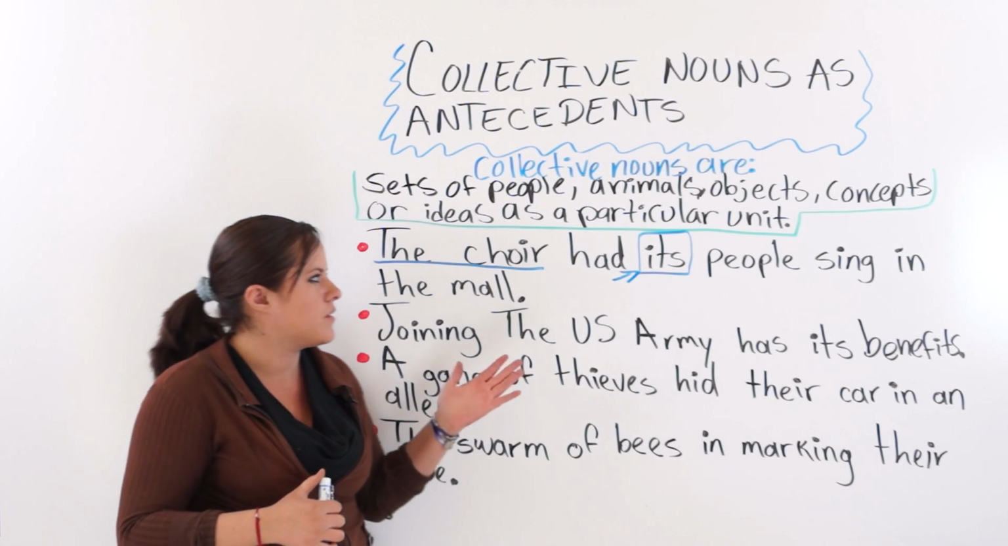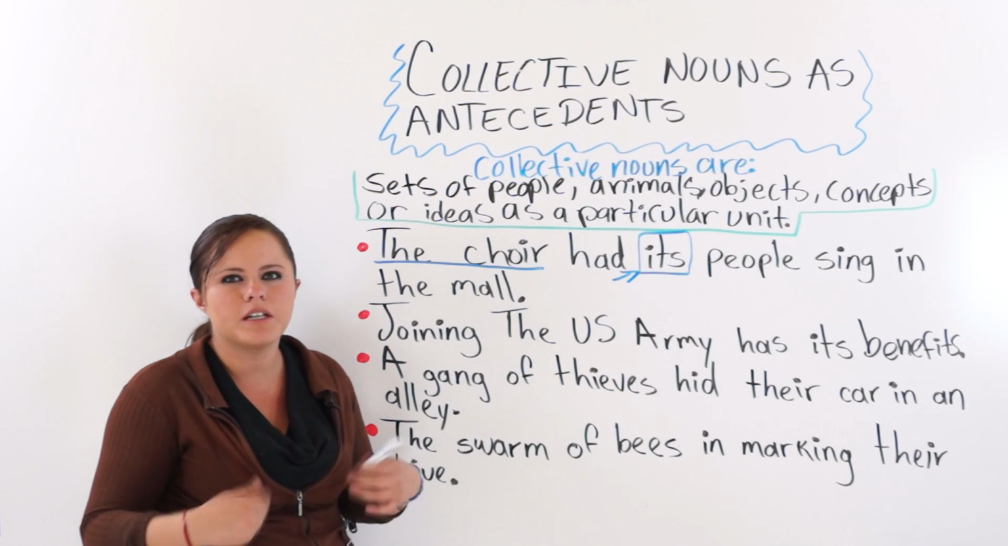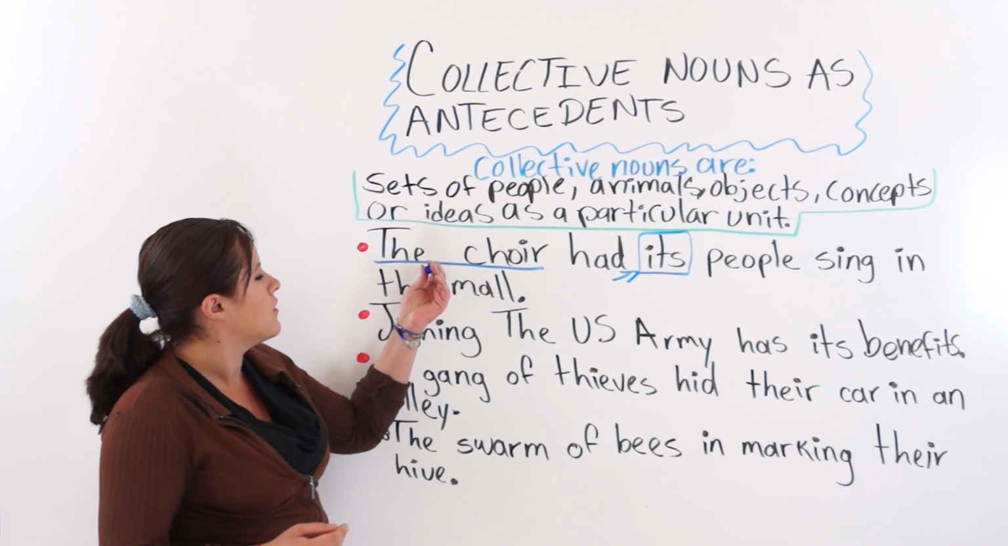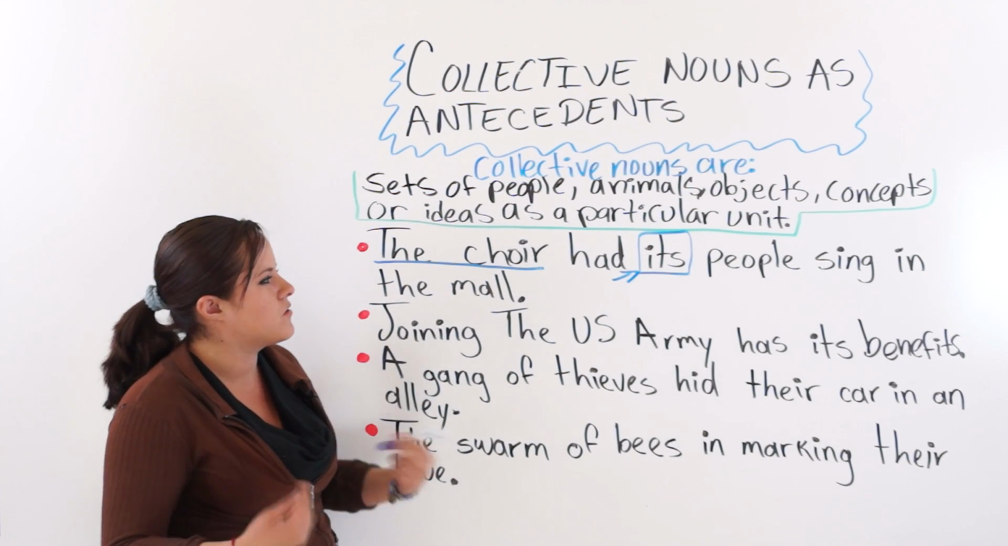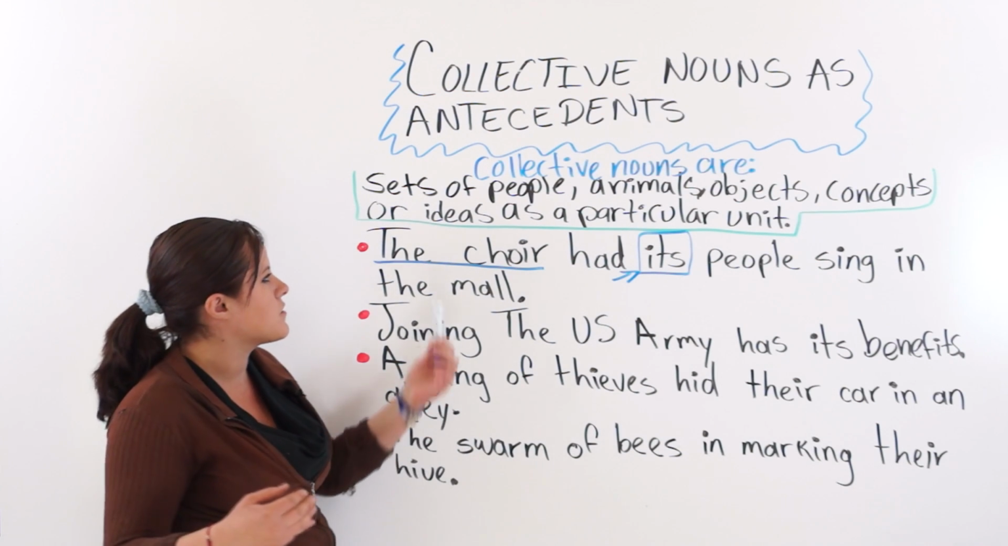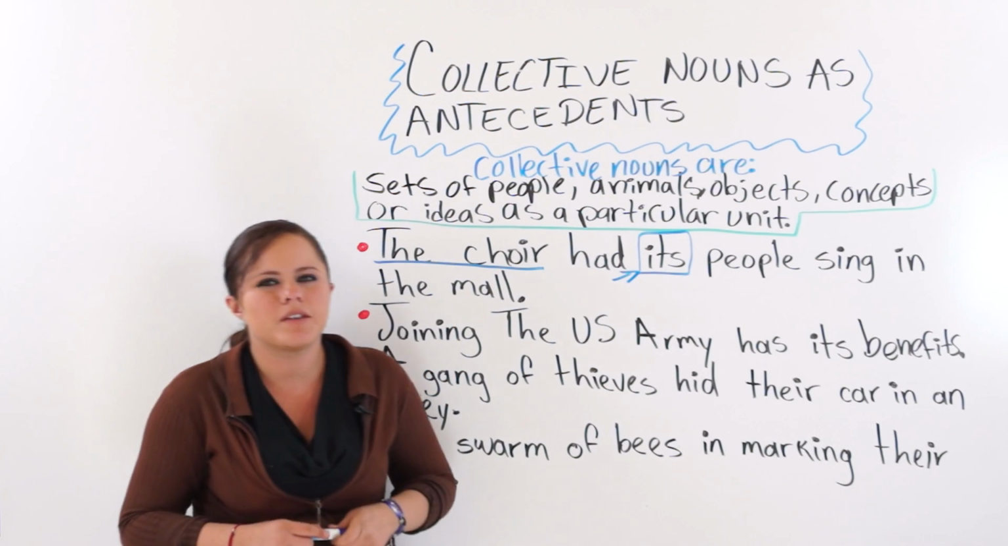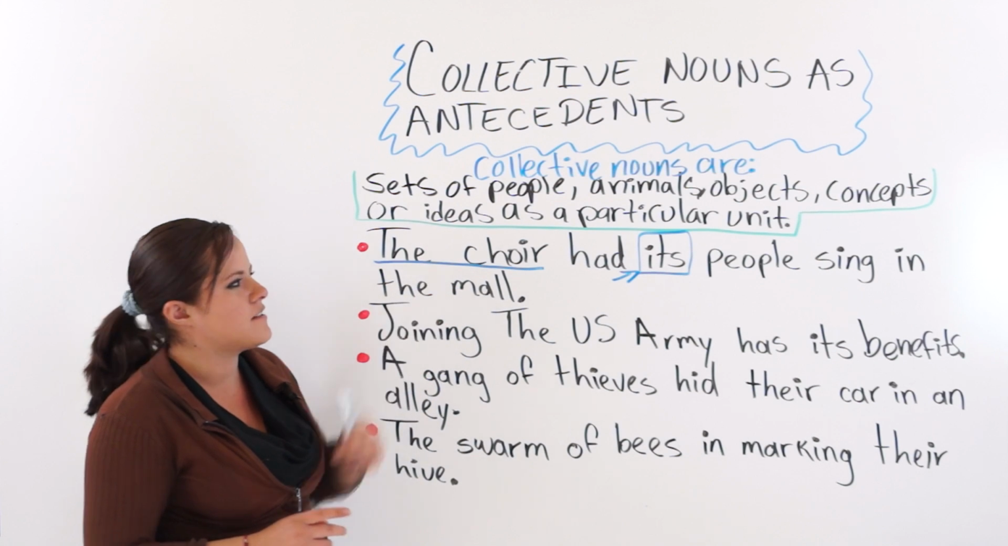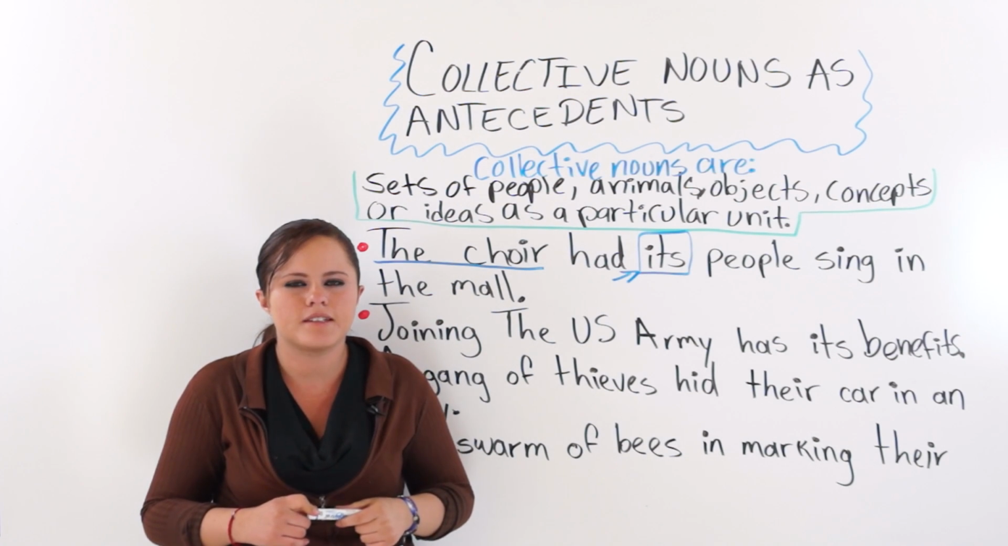If we said the choir had their people, it would be incorrect. Only if we said the singers in the choir had their people, it would be different, or the directors of the choir, all right? But in this case, it is acting as a particular unit.